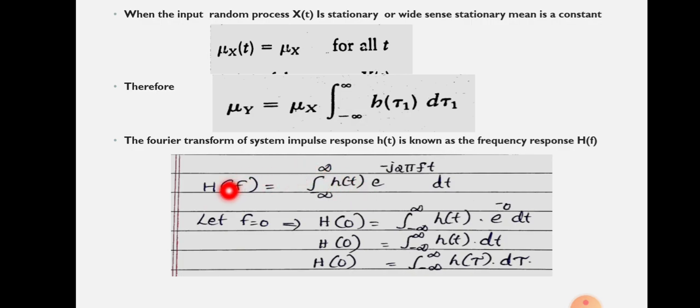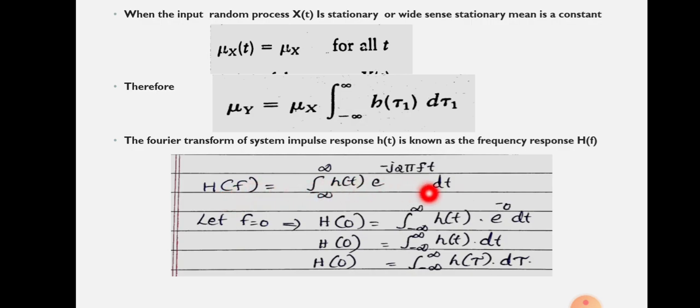From time domain to frequency domain, we are notating h of t as changed into h of f, and this represents the Fourier transform of the impulse response. That is obtained by the equation: integral from minus infinity to plus infinity of h of t into e raised to minus j 2 pi f t into dt. So this is the equation for the Fourier transform, which you might have studied in signals and systems classes.